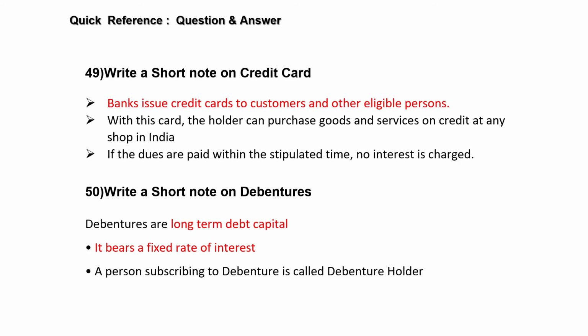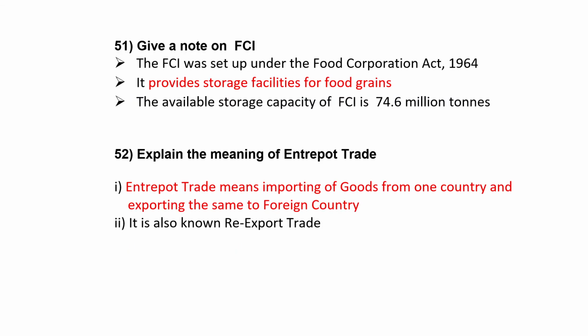Write a short note on debentures. Here the keyword is, it is a long-term debt capital. It is a debt and it bears a fixed rate of interest. The person who subscribed to a debenture is called a debenture holder. And FCI is the Food Corporation of India. It provides storage facilities for food grains, and it has a storage capacity of 74.6 million tons.